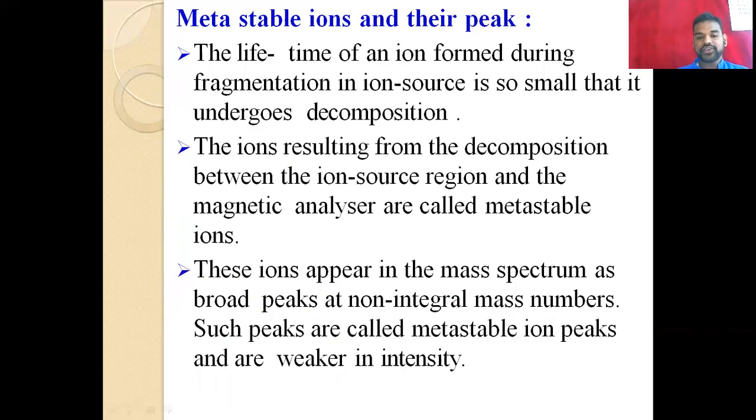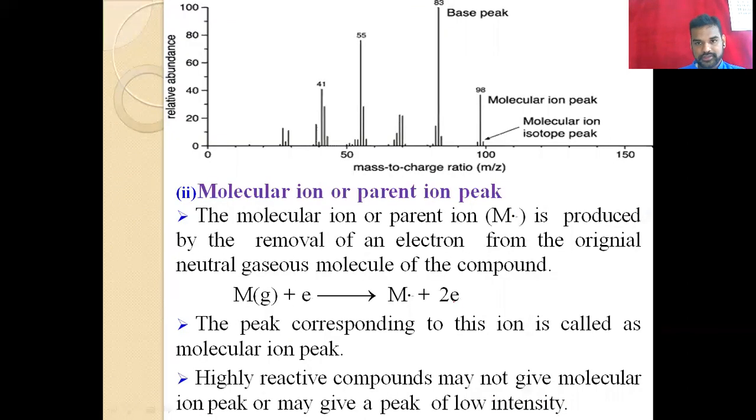These ions appear in the mass spectrum as a broad peak.